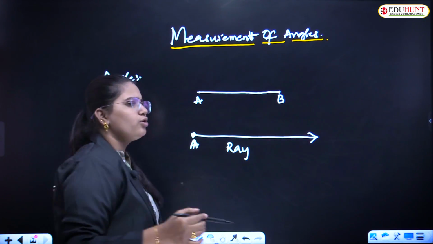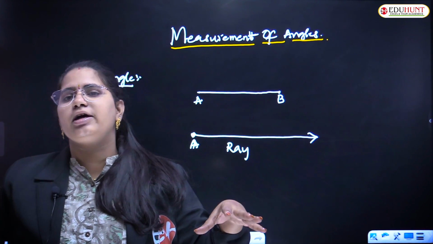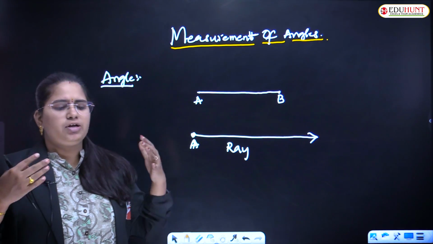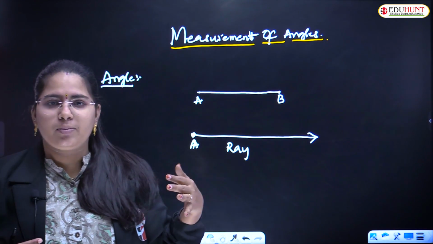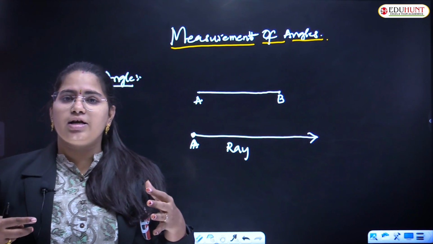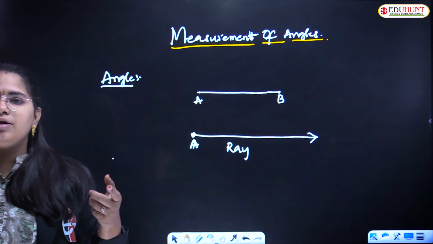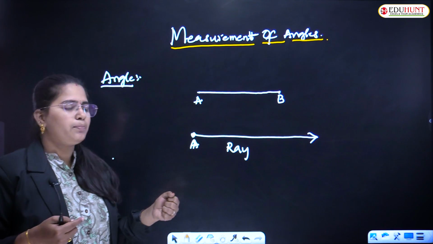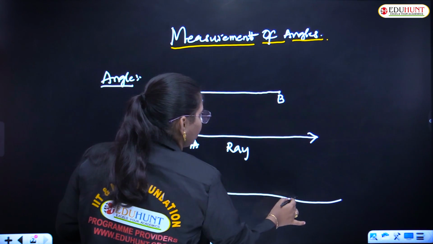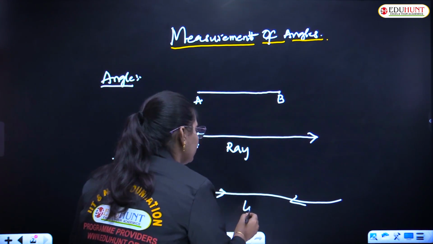Right? And you can ask me another question, ma'am, if you don't have both a final point and a starting point, what do we term it? For example, if you are traveling from Vizag to Hyderabad, you don't have a proper exact destination, right? So in that case it comes under a line. A line is the case where you don't have proper final and starting points. This will be considered as a line.